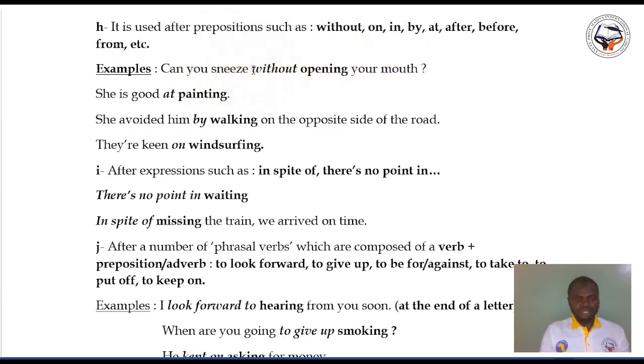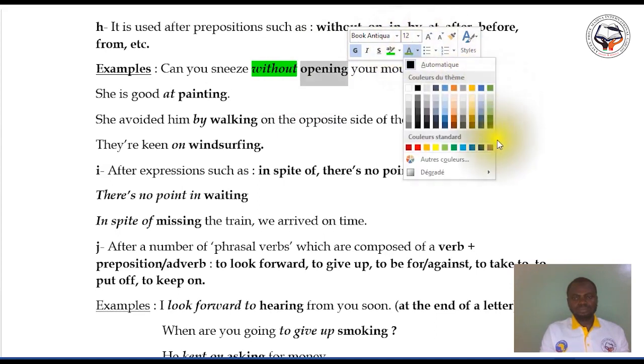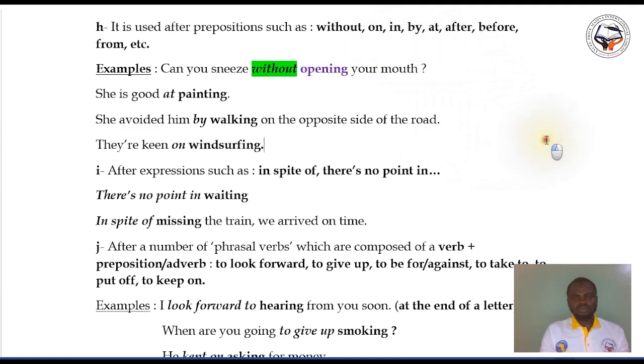Let me put the preposition in color and even the gerund. Without opening, opening is the gerund. Can you sneeze without opening your mouth? That is, after the preposition without, normally you must bring the gerund. Okay, another example.